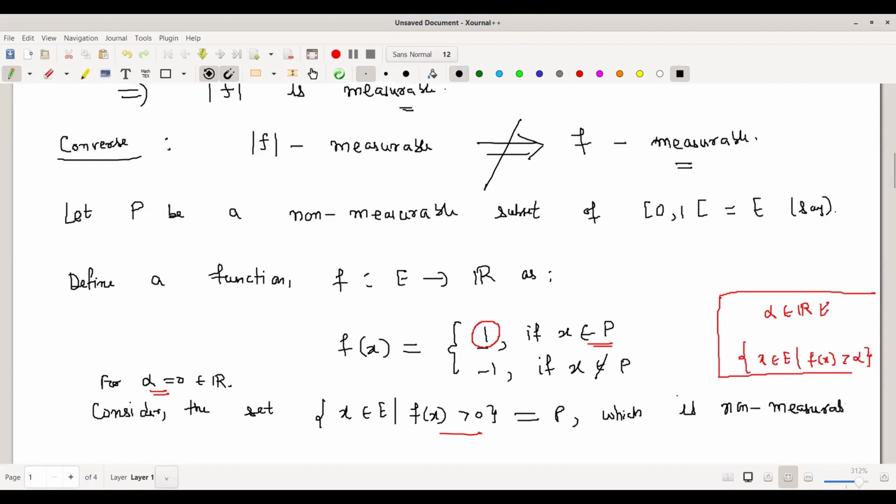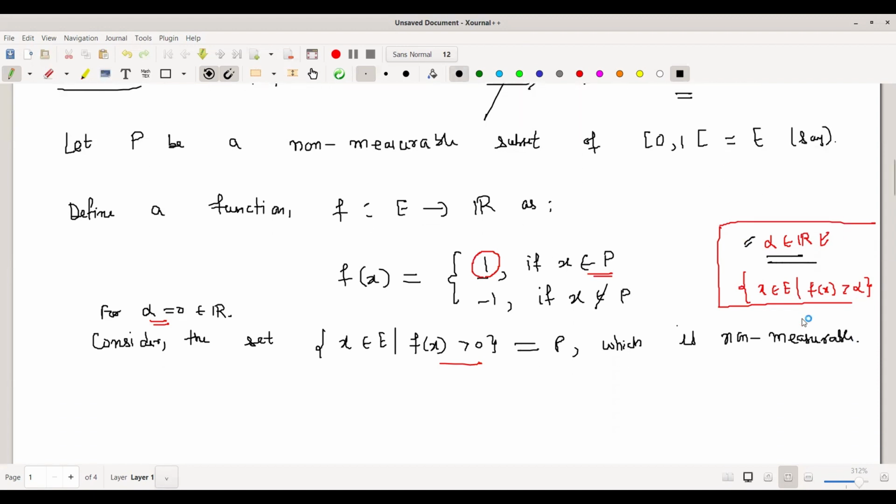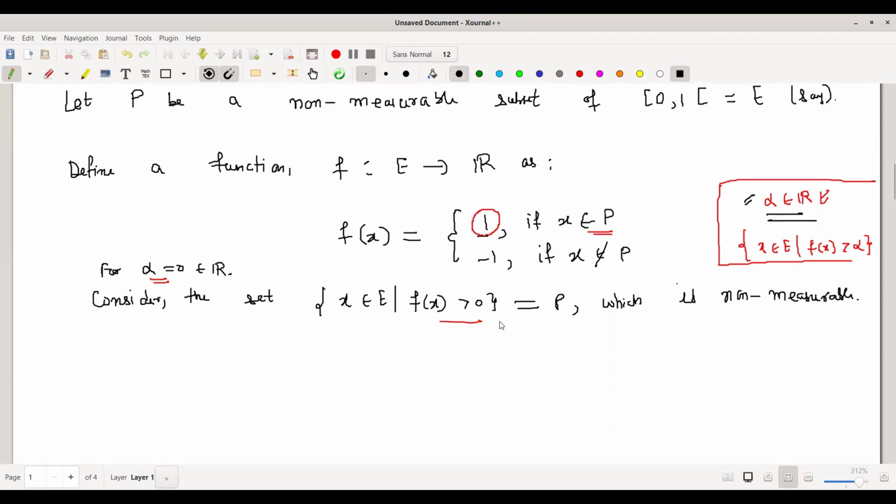Therefore, this condition is not satisfied for each real number. This fails for alpha equal to 0. Since the set is not measurable, f is not a measurable function. So f is a non-measurable function. Next, we want to show mod f is measurable.